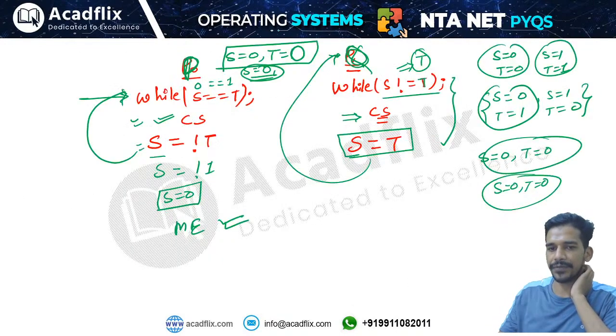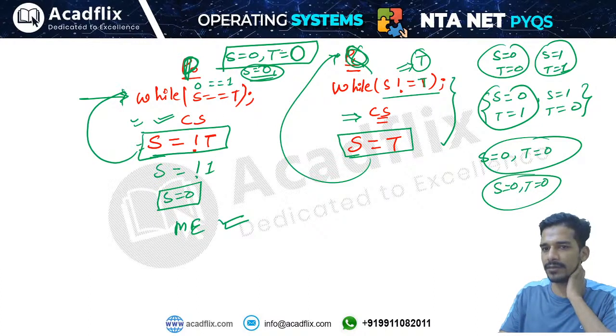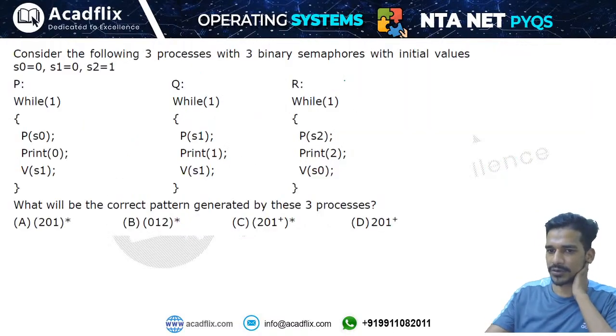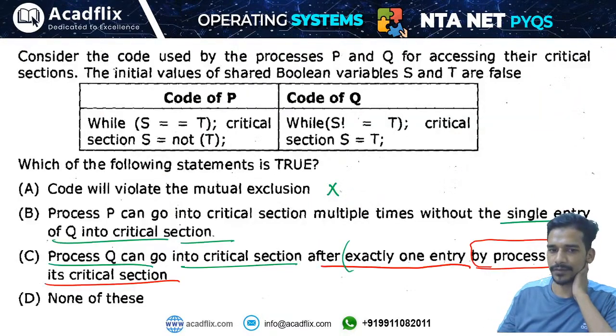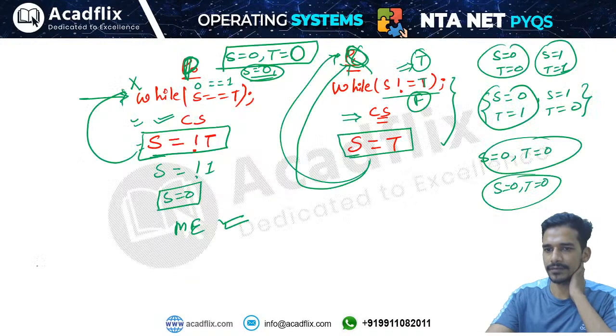Because when you say S equals not of T, that means you are setting the value of S and T to 0. When the value becomes the same, this will not be able to enter the critical section. This will be entering the critical section as many times as it wants, because this condition will become false. S and T now become 0, so this condition will become false. That means they can enter into the critical section any number of times, right? So option C will be the right answer.